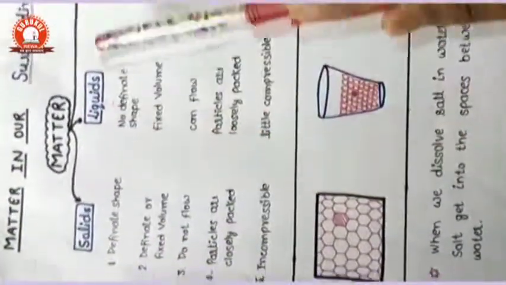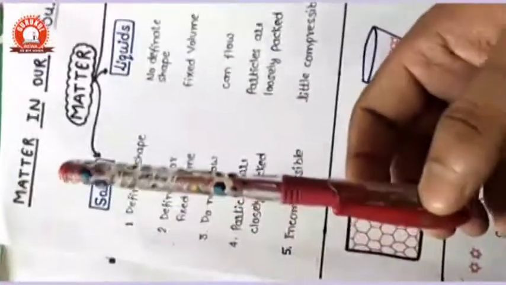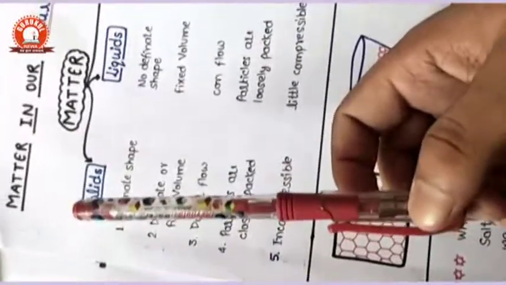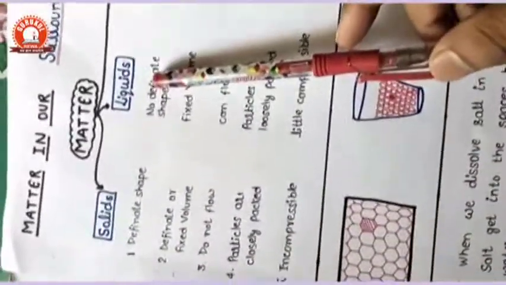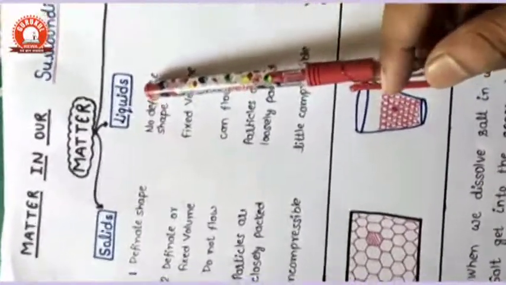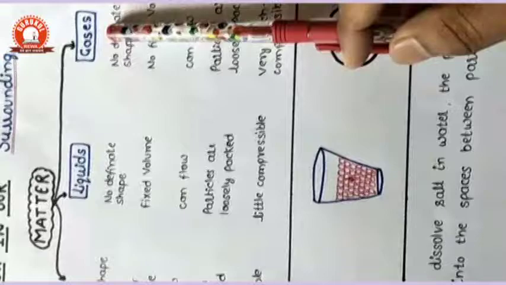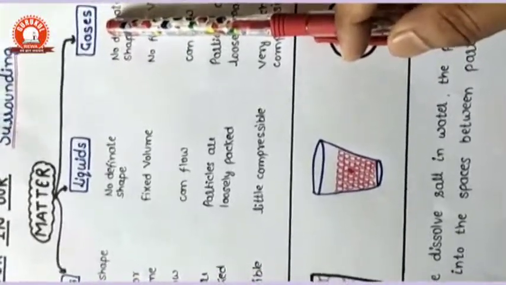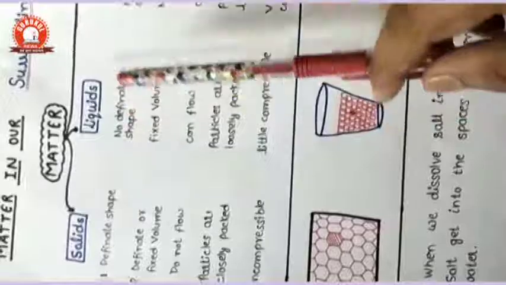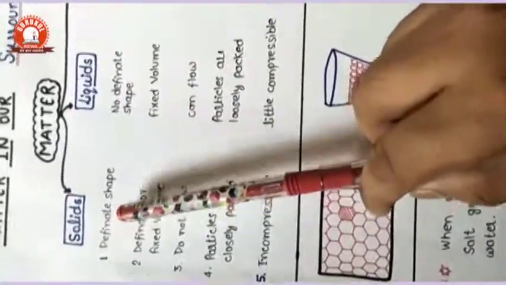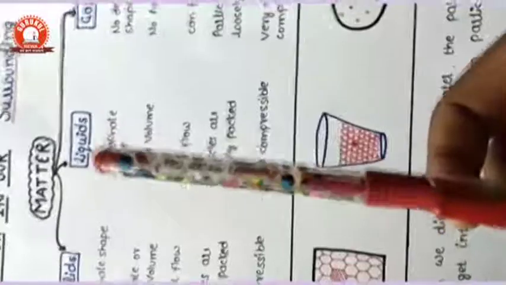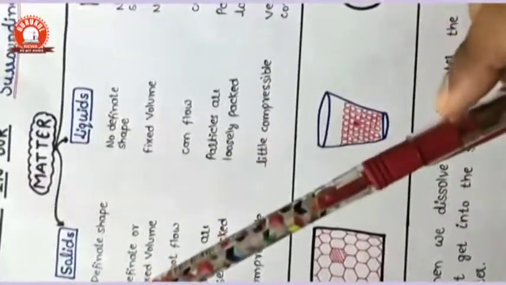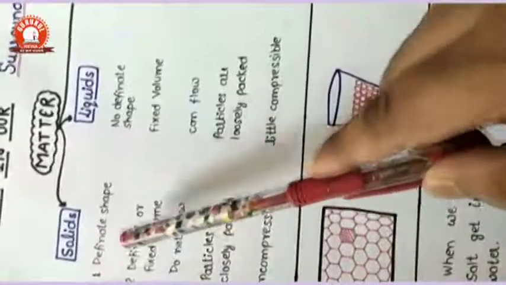What is the property of this? Suppose in the case of a solid, you imagine a metal rod or a pen. In liquid, you can imagine water. And gas, you can imagine the LPG gas in the cylinder. If you see a definite shape, it means that if this pen I put inside a bucket or a mug or anything, then the shape of this pen cannot be changed, so it has a definite shape.